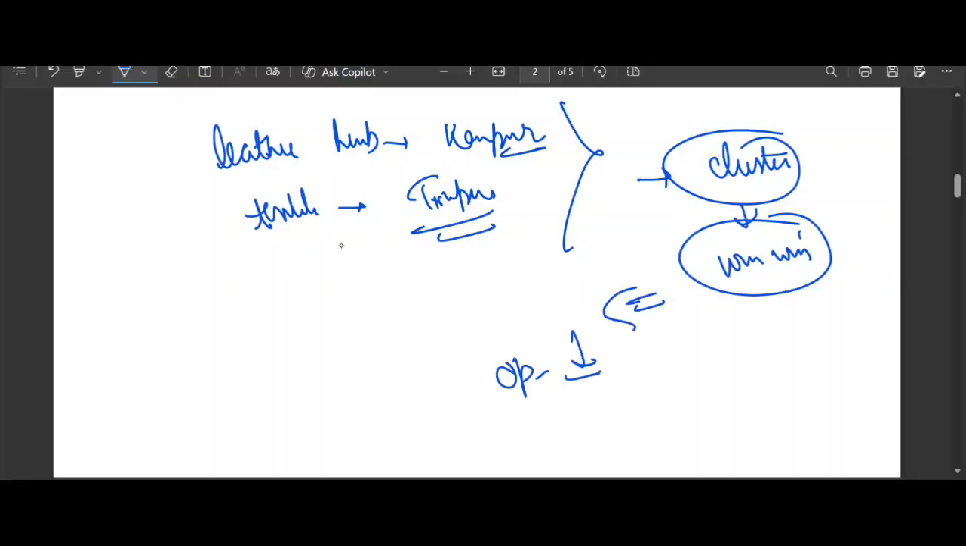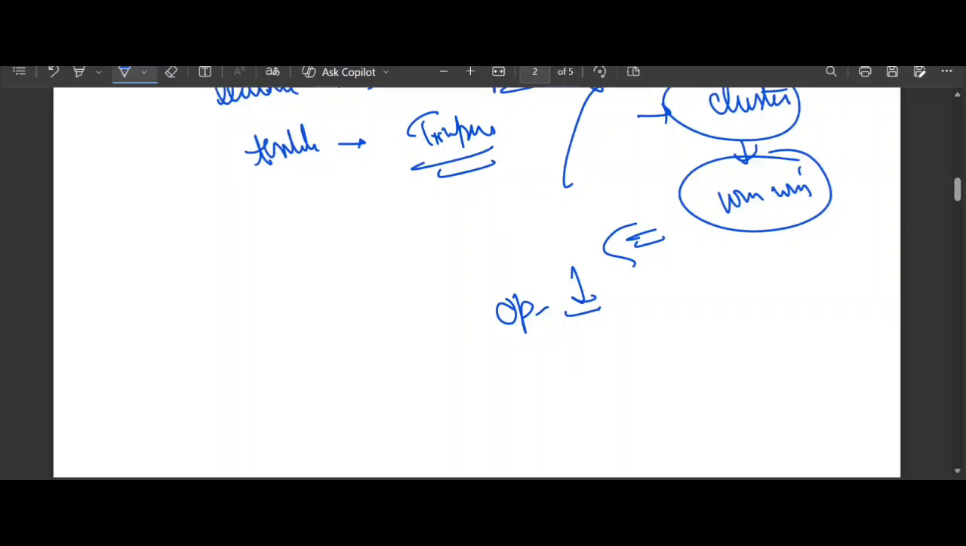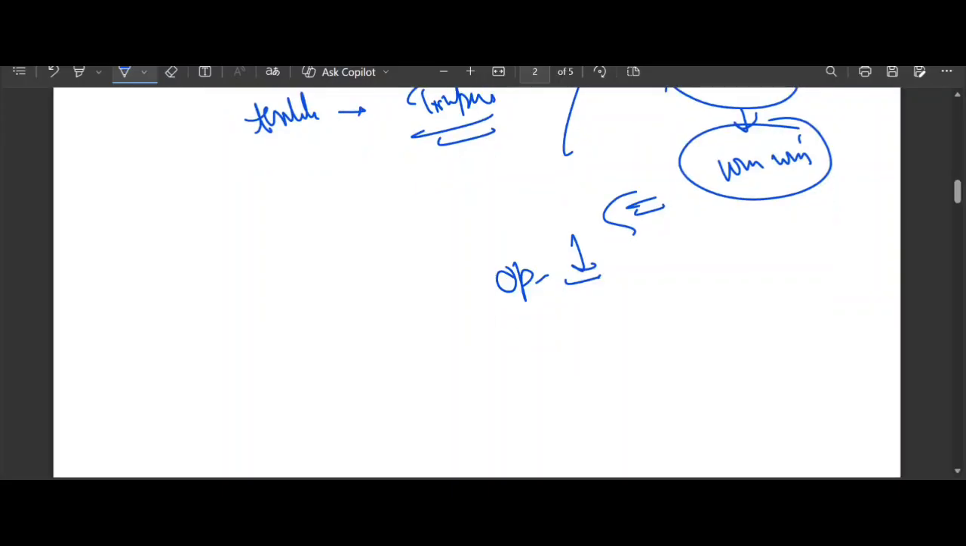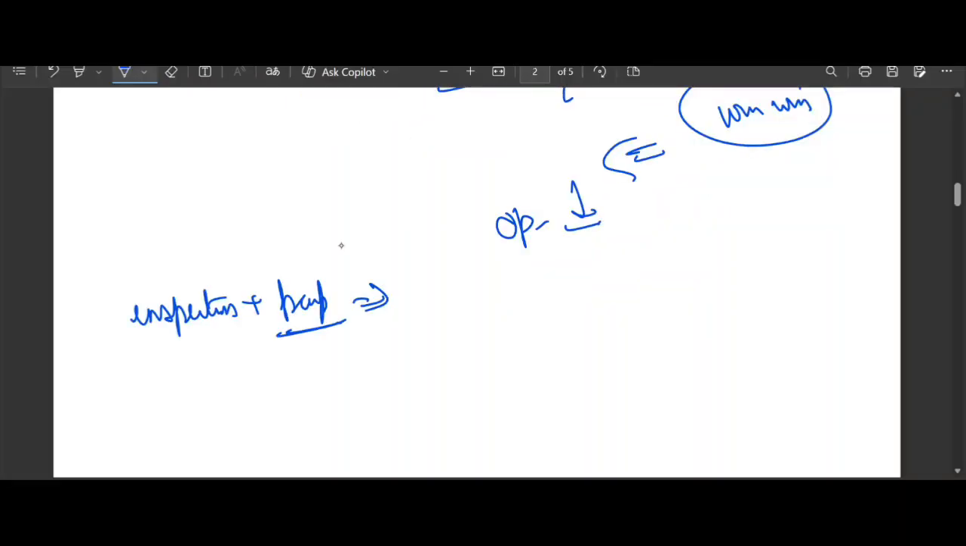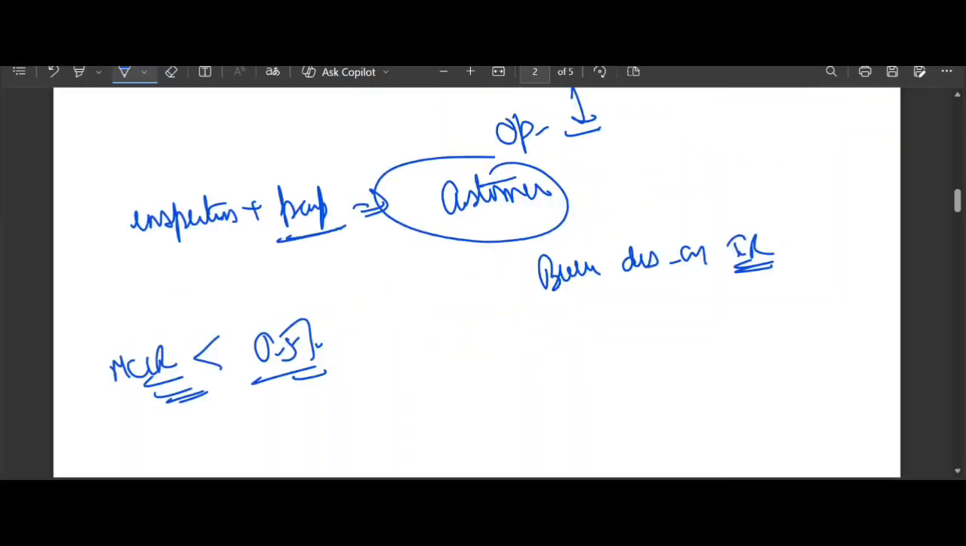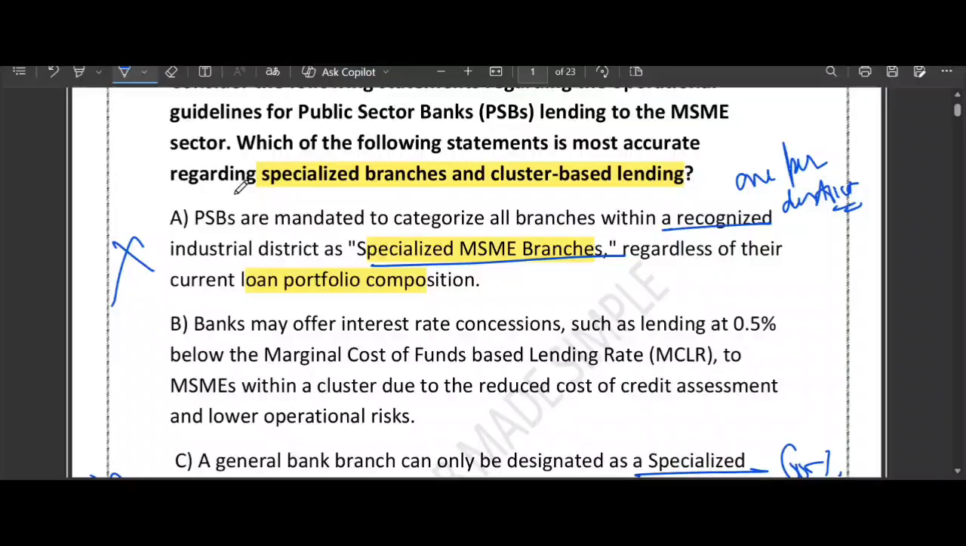Because the bank is saving money on inspection and paperwork, they can pass that discount to the customer. Think of it like a bulk discount on interest rate, right? Banks are allowed to offer a lower rate, occasionally 0.5% below the MCLR rate, because these businesses are easier to manage as a group. That's called a cluster. Now you can appreciate this point. Yes, B is the correct one.